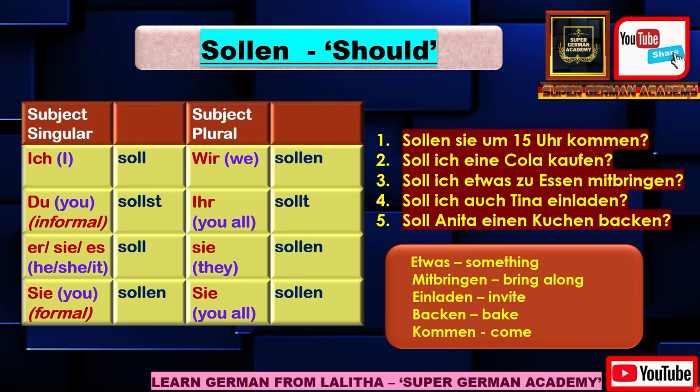Next is the verb sollen. Sollen means should. Its conjugation is like this. For the singular subjects: ich soll, du sollst, er/sie/es soll, Sie formal sollen. For the plural subjects: wir sollen, ihr sollt, sie sollen, Sie sollen. So this is the formal you all.